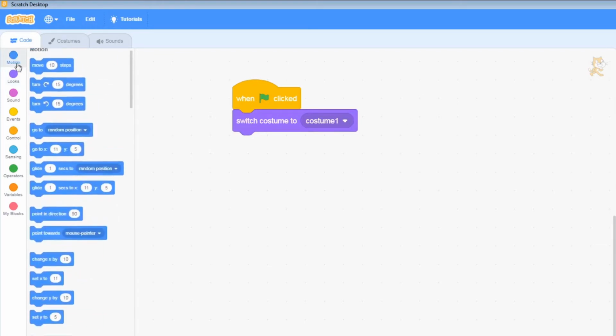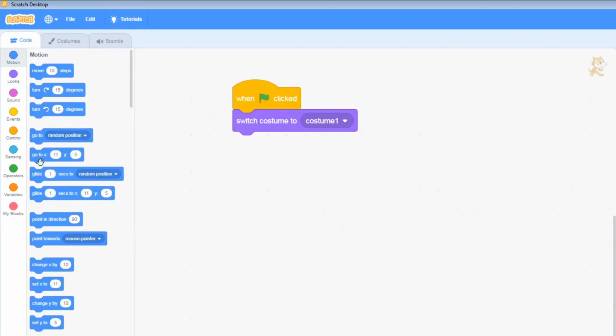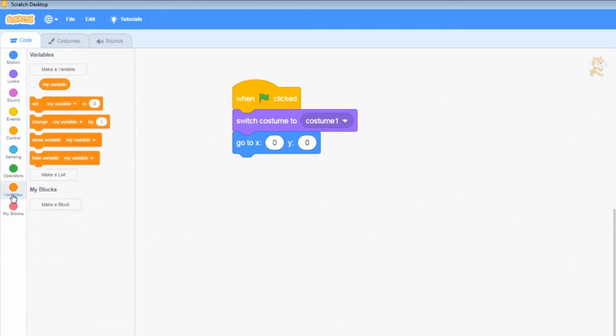We are then going to go to motion, and we are going to go to a position. Make sure that he always starts right in the middle. So the middle is 0, 0. And the first of the new things is we're going to use variables. A variable is like a holding place for a number, or it could be a string of text. In this case, we're going to be using a number.